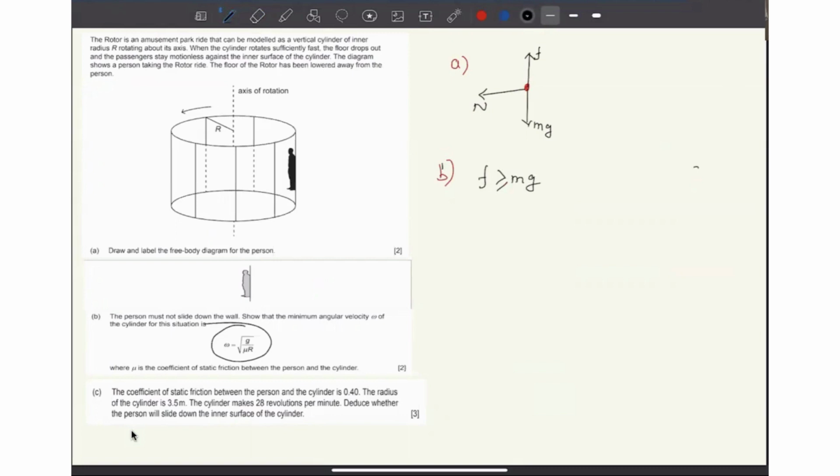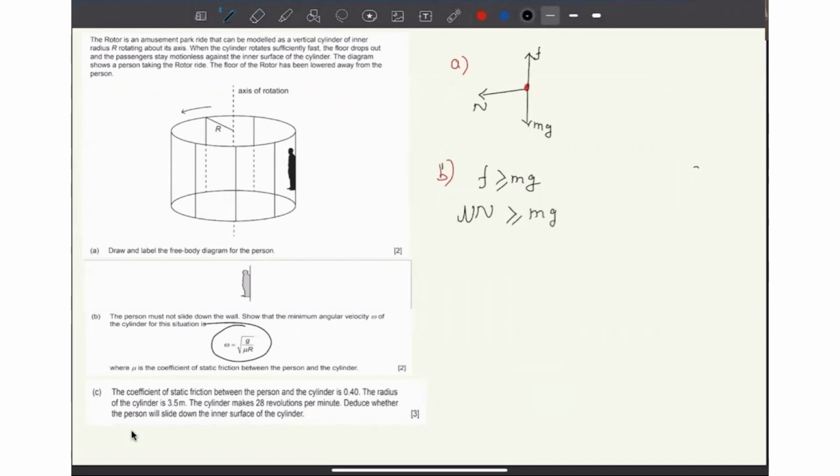Then only the condition will come that the person will not slip. So the friction should be sufficient enough so that mg should be less than that. That's the case, right? So now what is F? F you must have studied earlier. It is basically mu into N, right? That's the basic definition of the friction force, greater than mg, right?